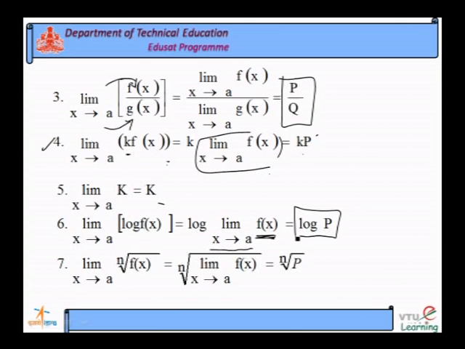Next, the seventh one, nth root of f of x. If any function is taken under a root, say nth root of f of x as x tends to a, the limit can be extended for only the function under the root, the root is taken as a constant, that is nth root of p.